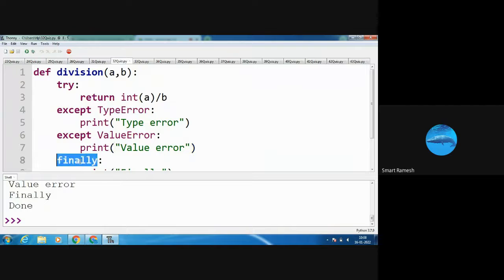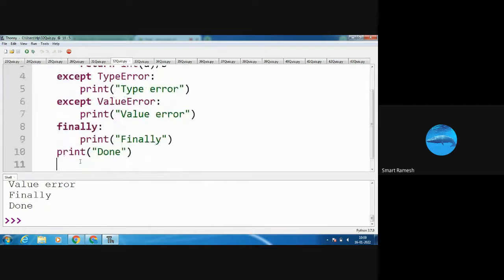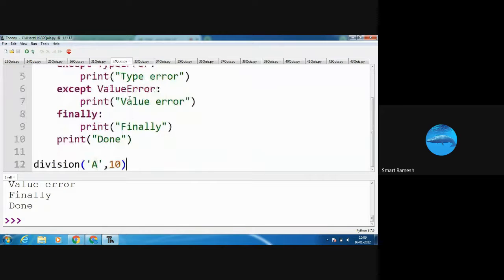Next, the finally block. See, whether the program contains an error or not, that is not a matter. The finally block must execute. So the finally is also displayed in the output screen. Next, the print statement also executes, so done is also displayed in the output screen.